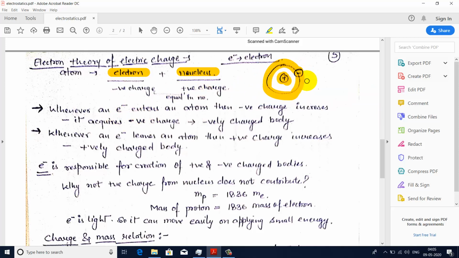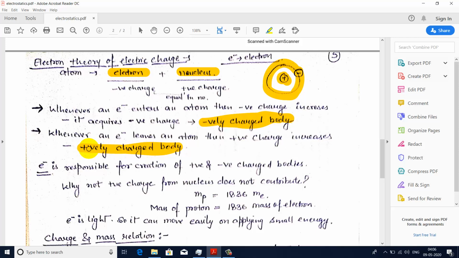So if this positive charge is equal to the negative charge in amount, whenever an electron enters an atom, then what will happen? Negative charge will increase, so the atom will acquire negative charge and it will become a negatively charged body. And whenever an electron leaves the atom, there will be positive charge left in the atom and the atom will become a positively charged body.